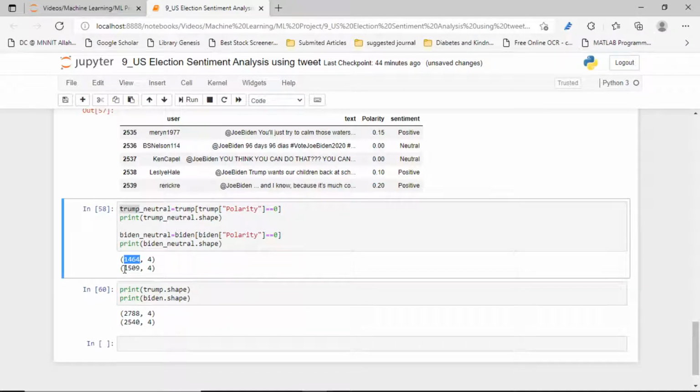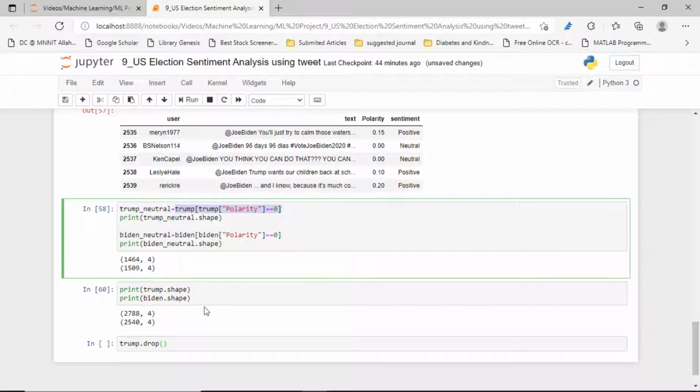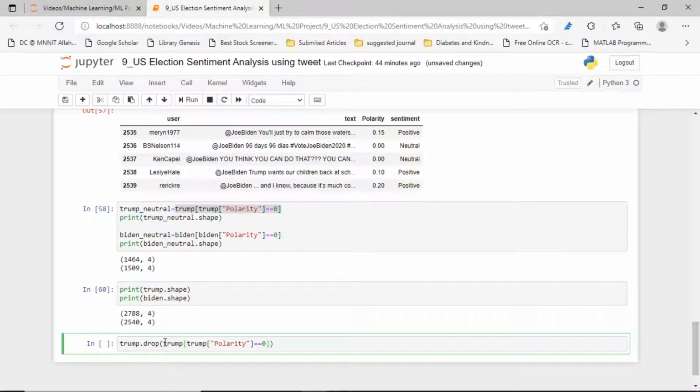They have not given any information for our data, so for that reason we have to drop them. We drop the rows where polarity is equal to 0, taking their index, and inplace value will be true.